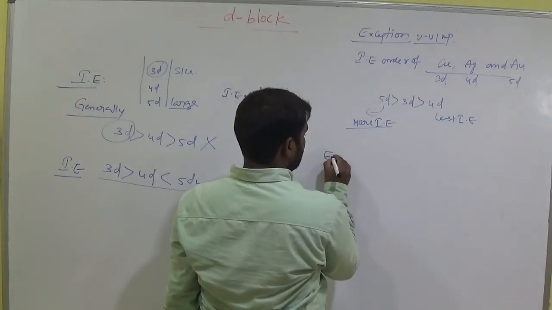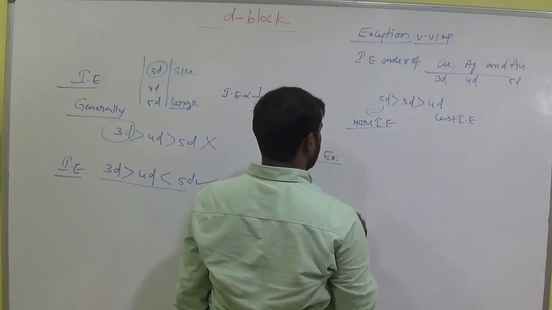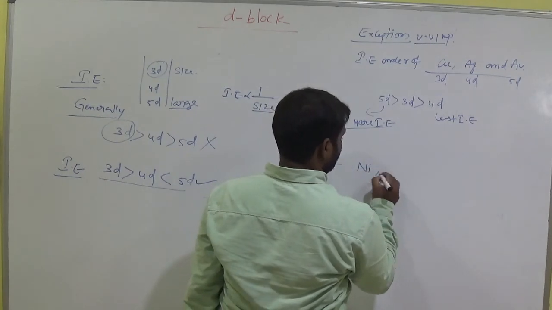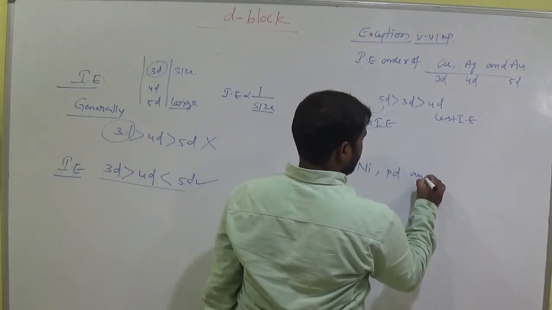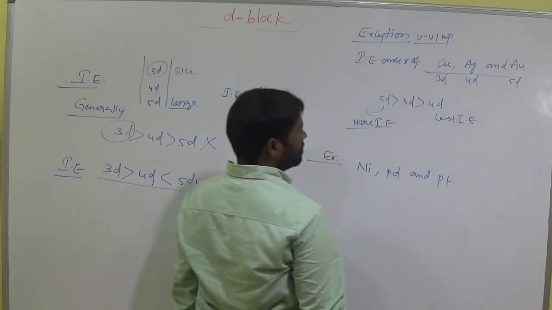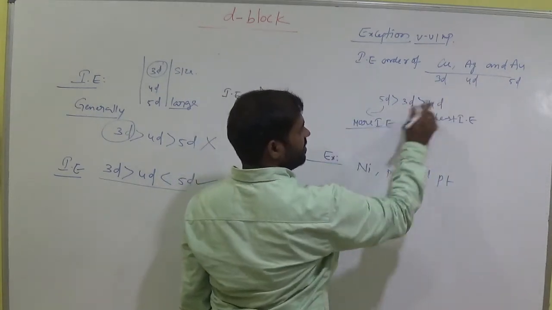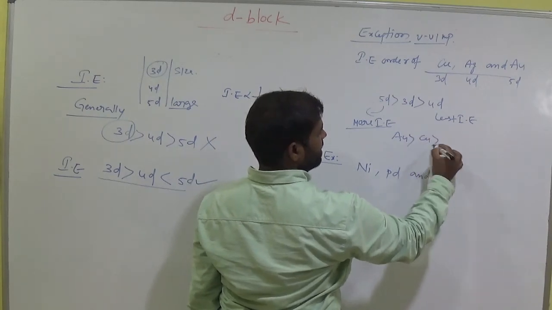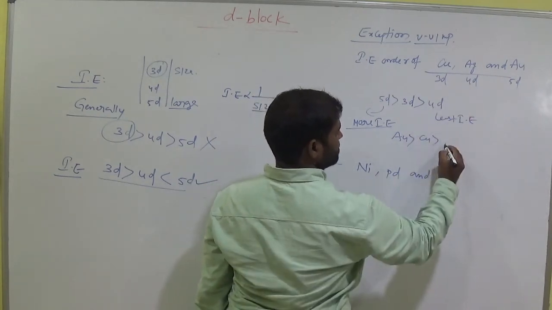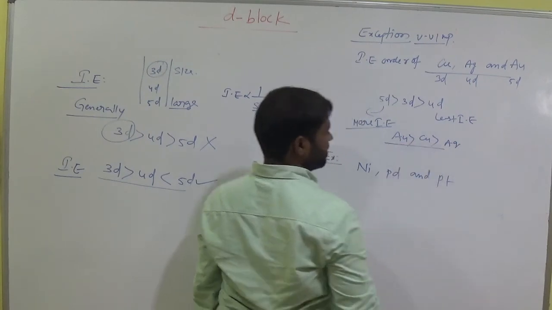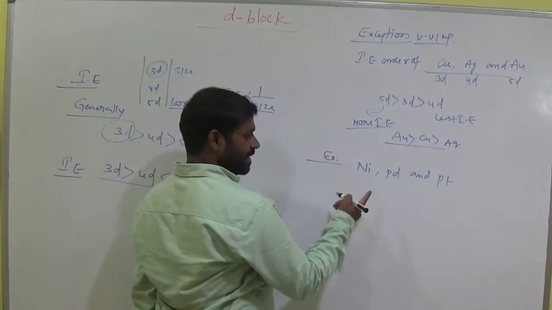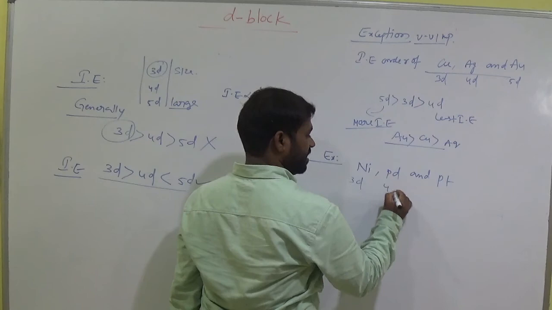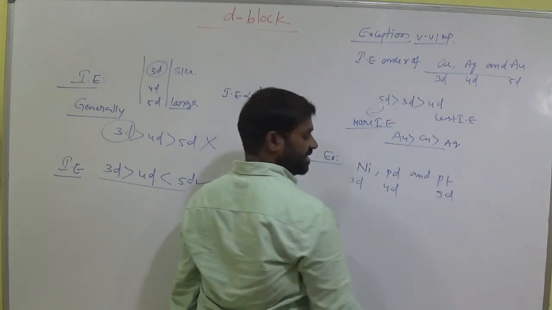And the next one, nickel, palladium and platinum, which are 3d, 4d, 5d.